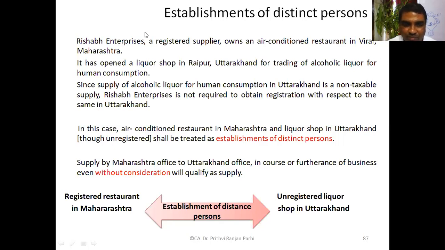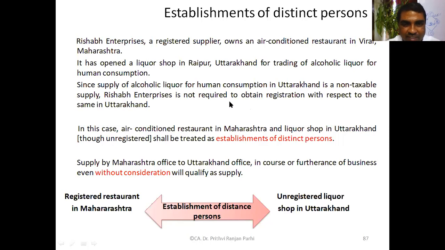Understood this? Supply made between a registered restaurant and an unregistered establishment in some other state will be considered a supply between two distinct persons.